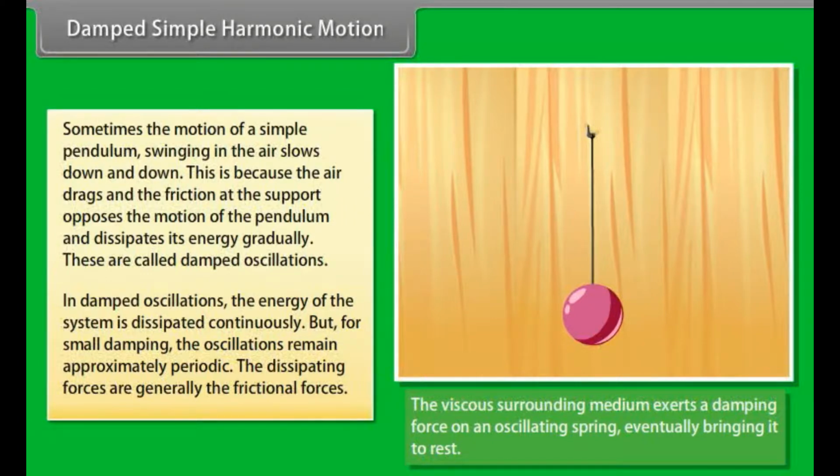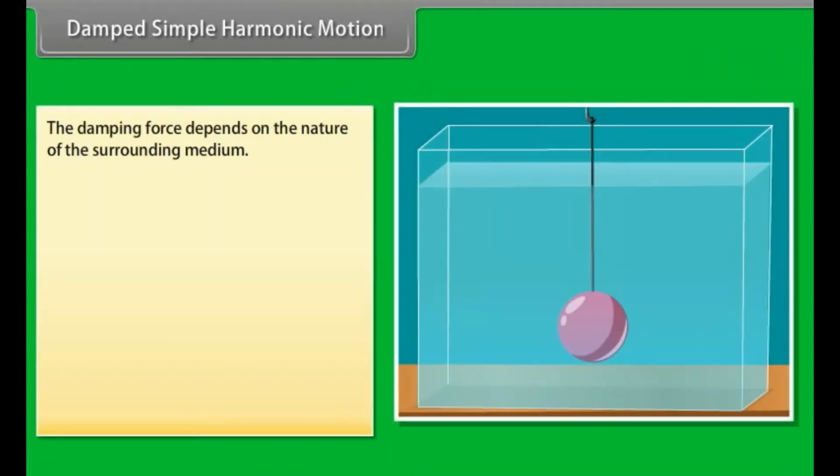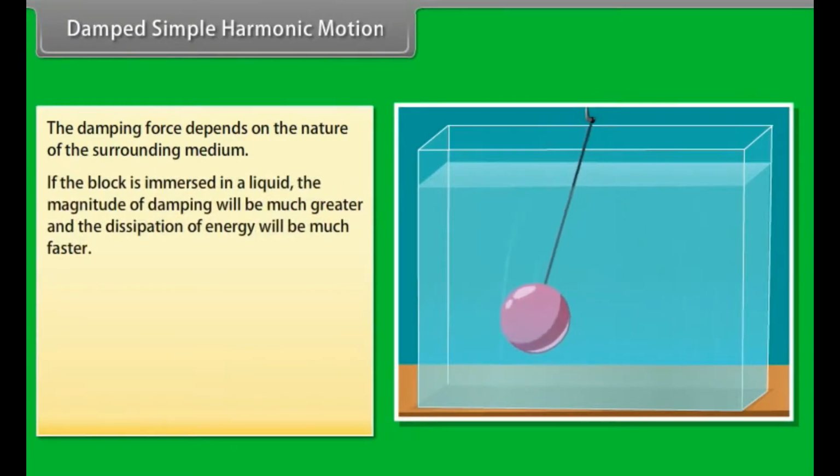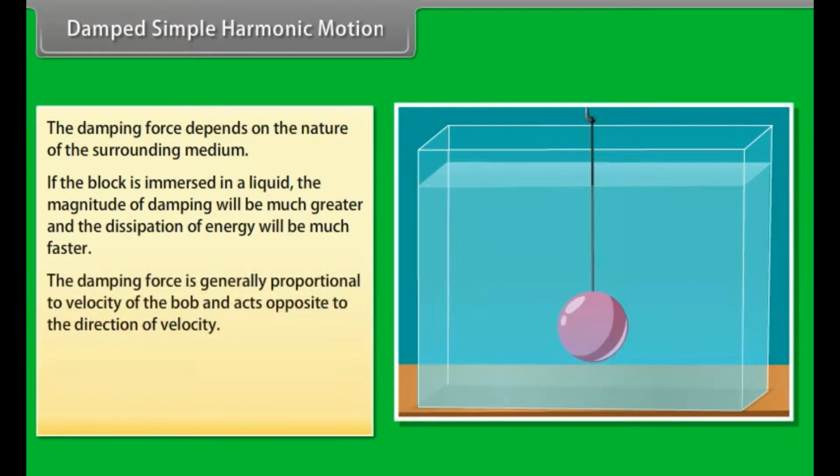In damped oscillation, the energy of the system is dissipated continuously, but for small damping, the oscillations remain approximately periodic. The dissipating forces are generally frictional forces. The damping force depends on the nature of the surrounding medium. If the bob is immersed in a liquid, the magnitude of damping will be much greater and the dissipation of energy will be much faster. The damping force is generally proportional to the velocity of the bob and acts opposite to the direction of velocity. If the damping force is denoted by Fd, we have Fd is equal to minus bv.